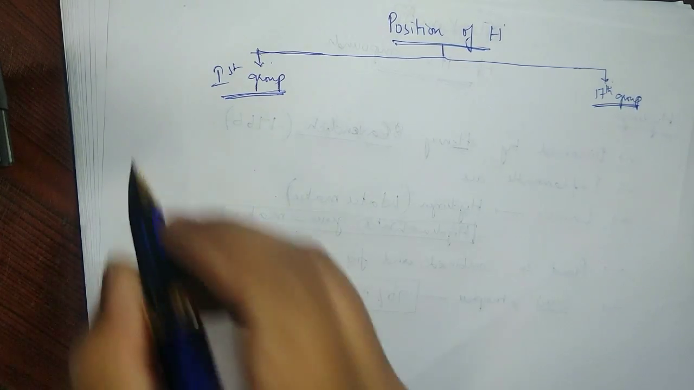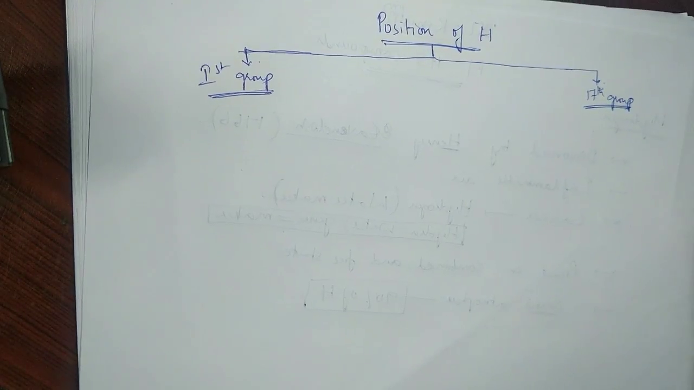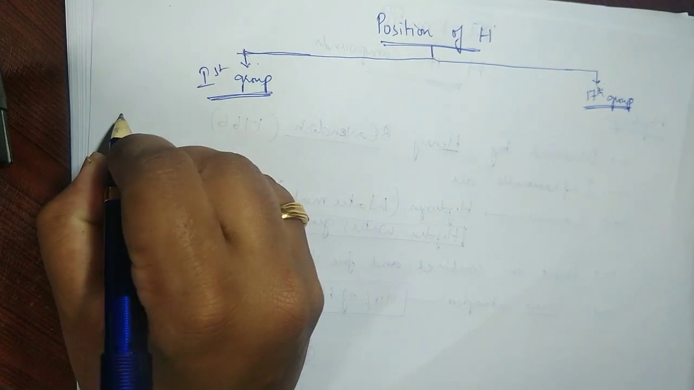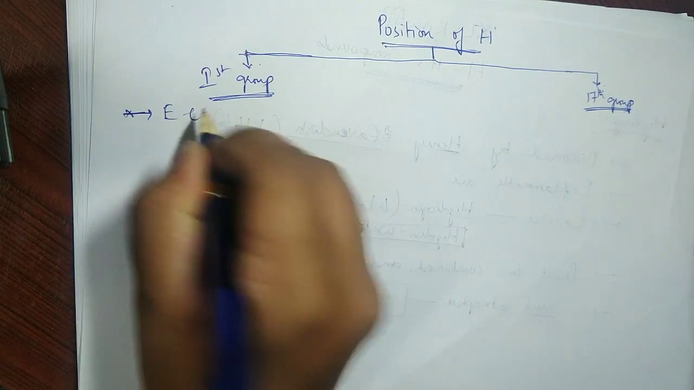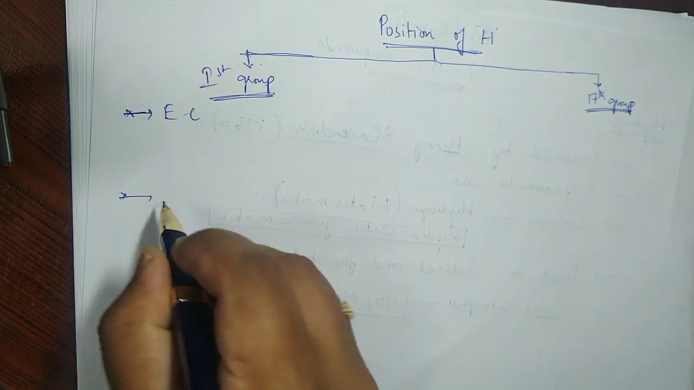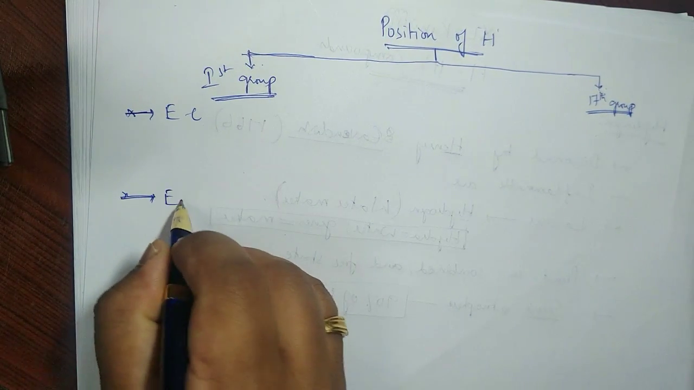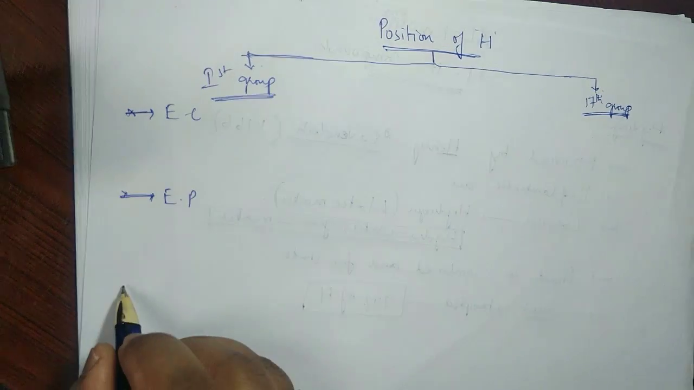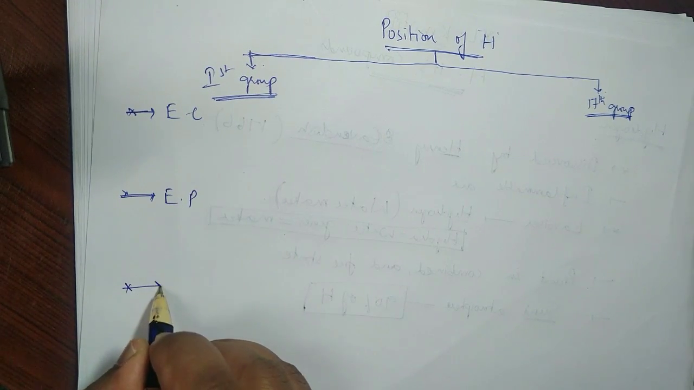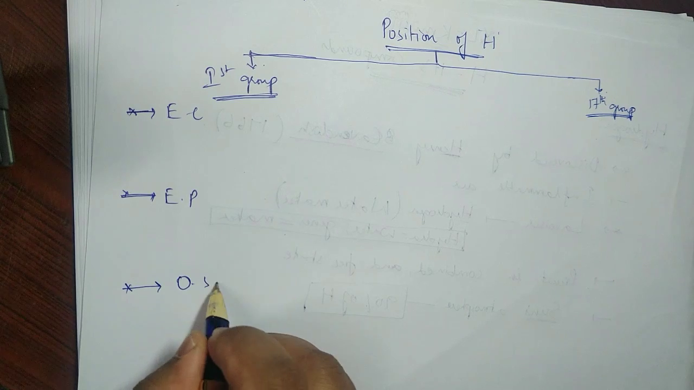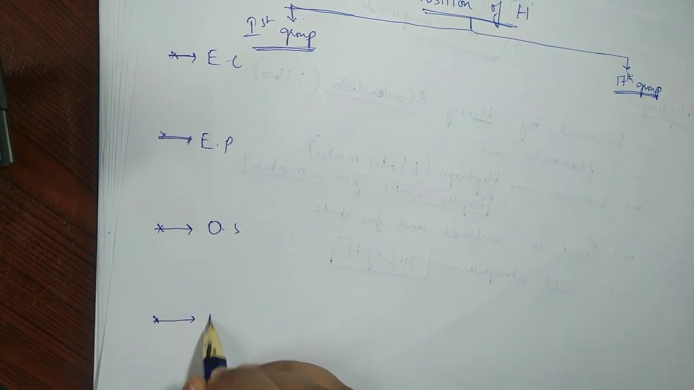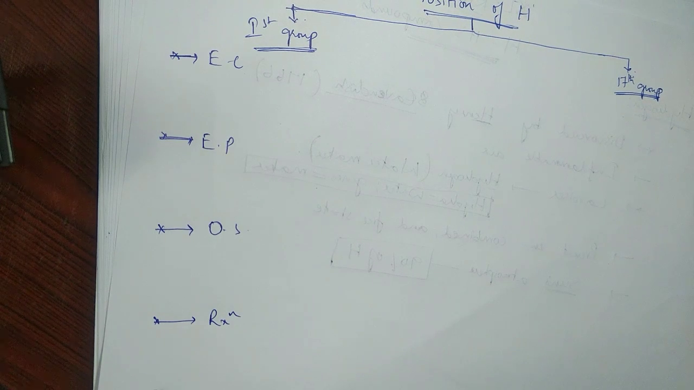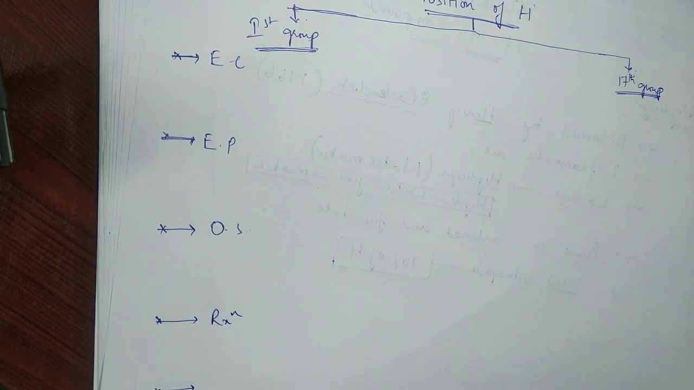Okay, what are all the properties that really match with the first group? Let's see that. So I'll put it like this. Okay, the first point is about EC. The second point is about let's say EP. What is EC, EP? I think you might be guessing. You can guess the words. OS, RXN. And lastly, I'll classify it like this as RA.